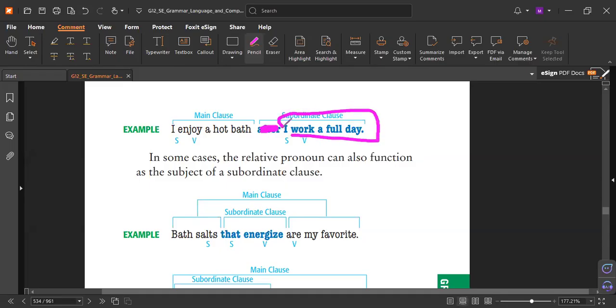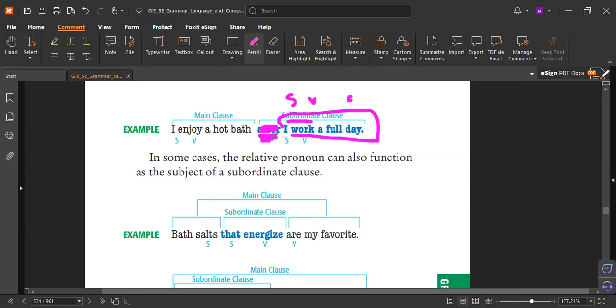I work a full day. We have a subject, we have a verb. That means the conjunction makes the clause not a complete meaning. That's why we call it a subordinate clause, because it has a subordinate conjunction. And what are the subordinate conjunctions, as you revised in chapter number 1? Many conjunctions: but, because, when, while, as, though, after, until. Yes, all of these.